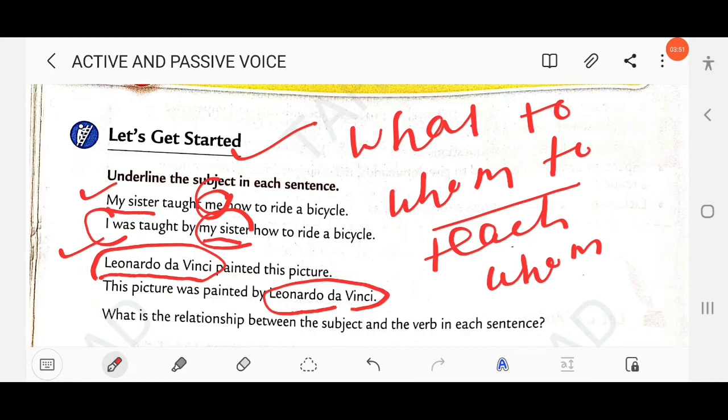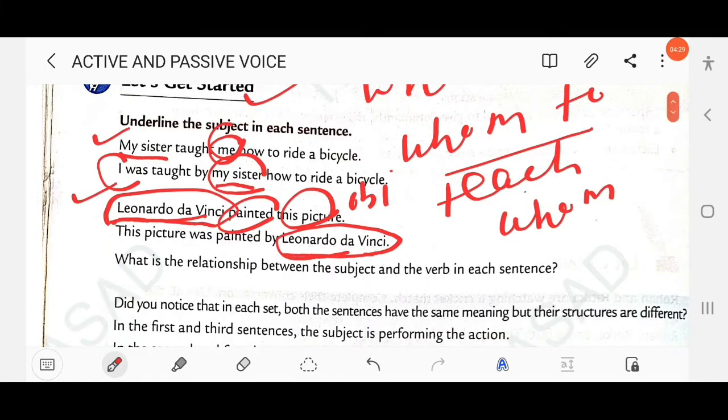In both sentences you have to underline Leonardo da Vinci. This is the subject. And in the first sentence, painted what? As we have discussed, you need to ask what to the verb, whom to the verb. What painted? This picture. This picture is the object. So if a sentence starts with a subject, it is called active voice. If a sentence starts with an object, it is called passive voice.